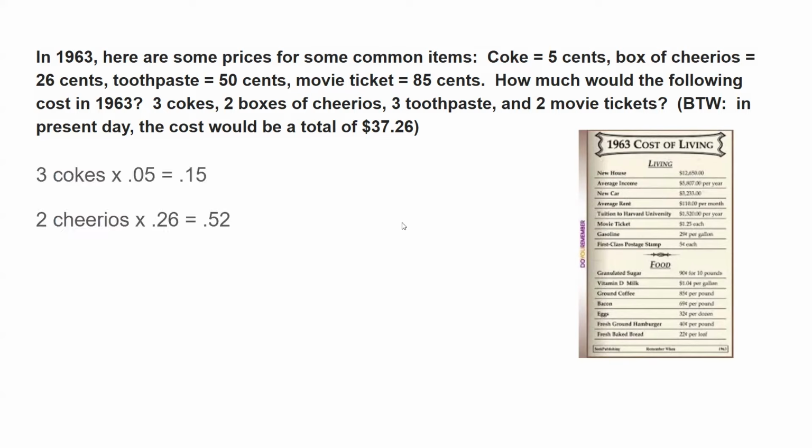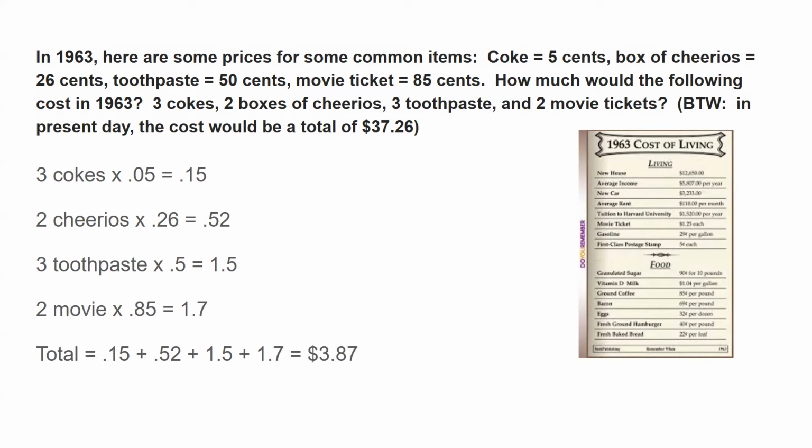Two Cheerios at 26 cents, it's 52 cents. Three toothpaste at 50 cents is a dollar 50. Two movies at 85 cents is a dollar 70. So you add all those up and you get 3.87 compared to 37.26. So that's what inflation does.